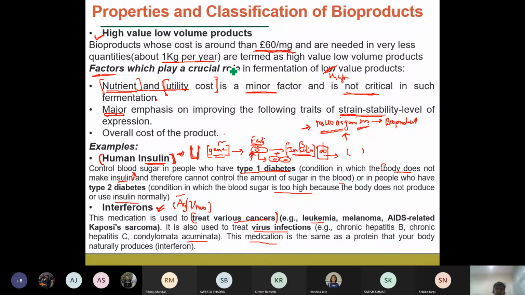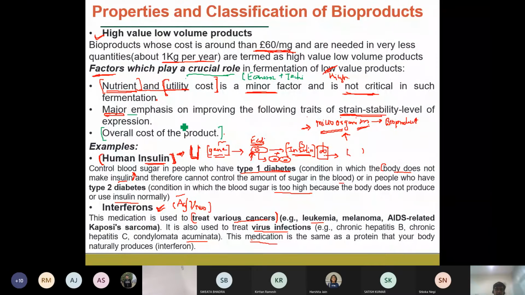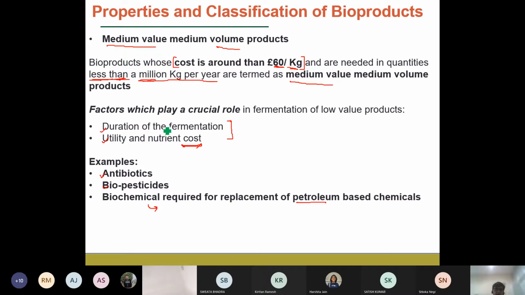So, what are the factors which play an important role in terms of both the economic part of a production process as well as the technical part? For example, in the case of high value products, the R&D, the research and development that is done, has a significant emphasis on the product development or the overall cost. And the nutrients or the machinery and equipment cost are minor factors.